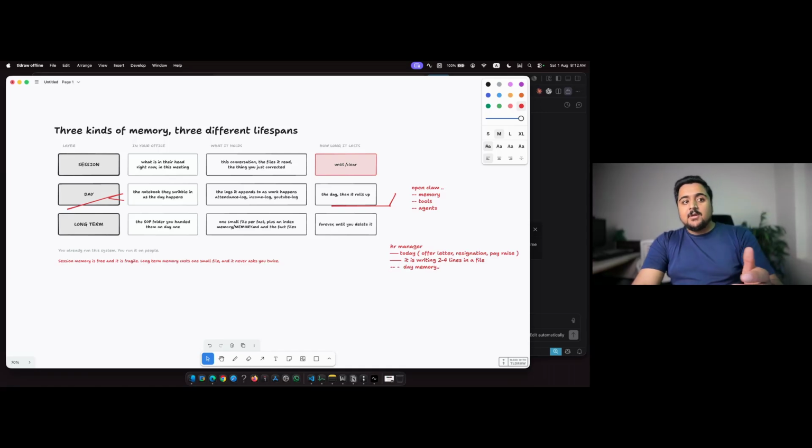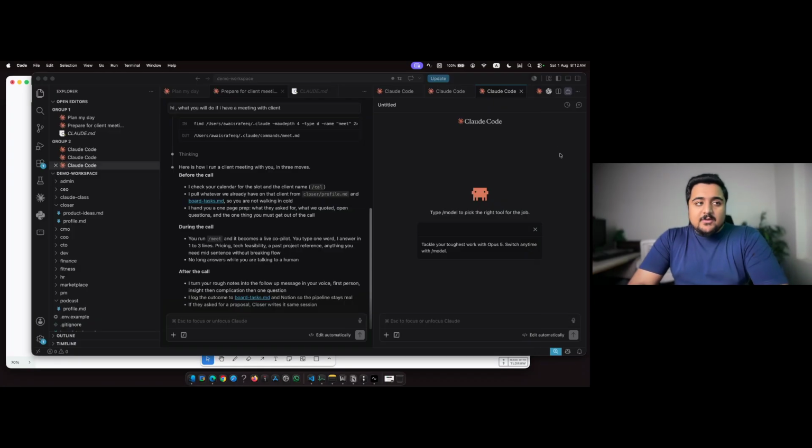So what is the benefit? After 4, 5, 7 days, we know in the history what we are doing, and based on those points, we can define some more rules, some more SOPs. So that is the benefit of keeping or managing this day memory. You can define it separately.